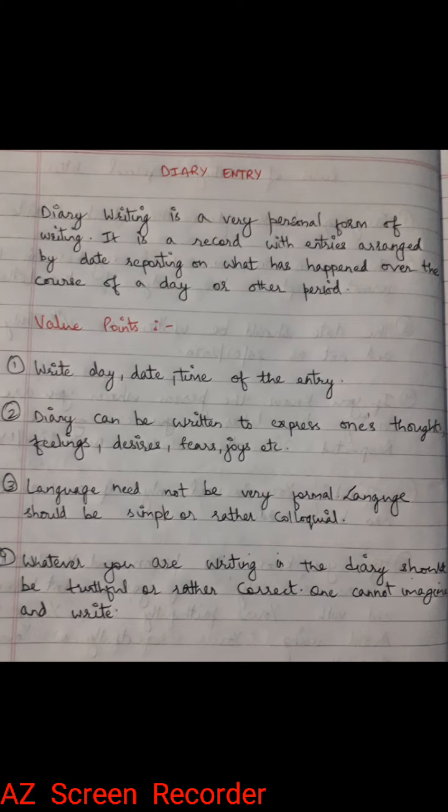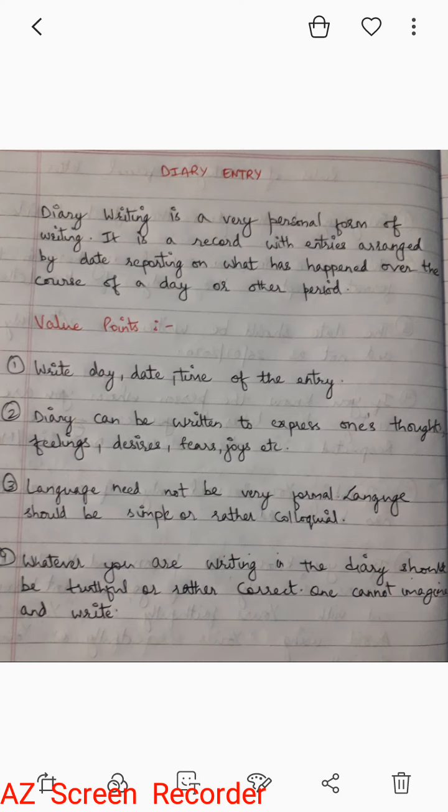Hello students. Now today we'll be discussing diary entry. What is diary writing? As students you must have written message writing, notice writing, paragraph writing, story or article writing, but this diary writing is a bit different from other kinds of writing. Okay. Now let us discuss.